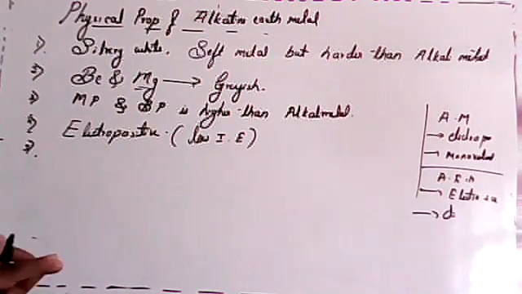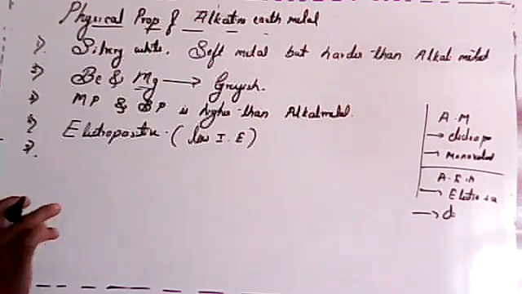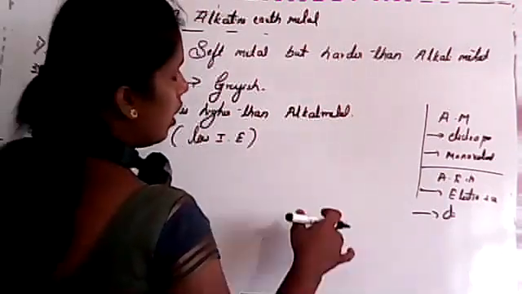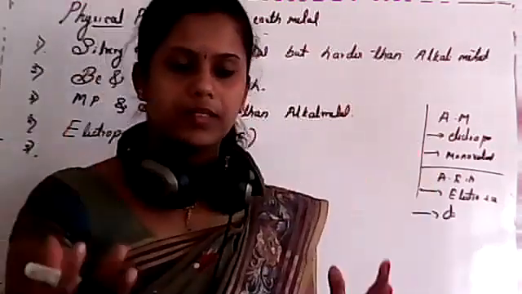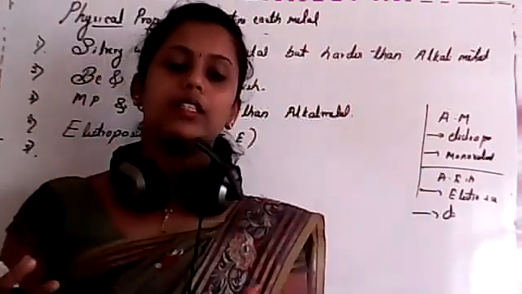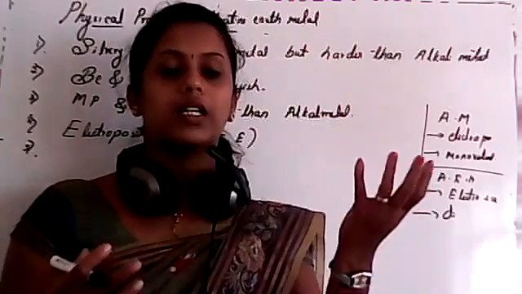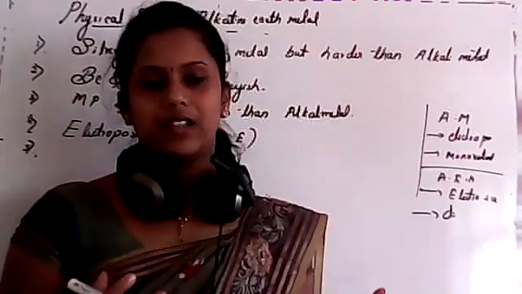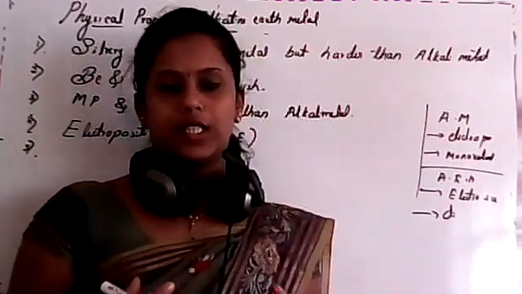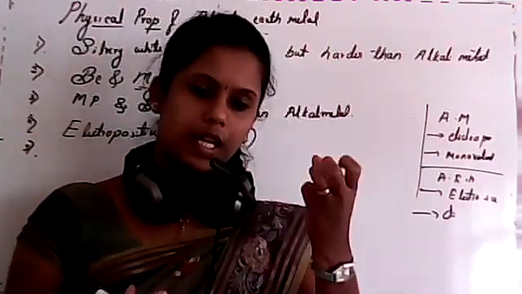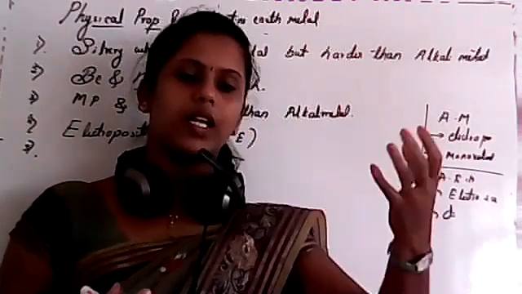Fifth one, very important one. That is about flame color. Okay, student, that is about flame color. See, in alkali metal, we already studied that lithium, potassium, rubidium, cesium, all these give a color to the oxidizing flame. Isn't it, student? Because of that odd electron, that electron will absorb energy and it will re-emit.